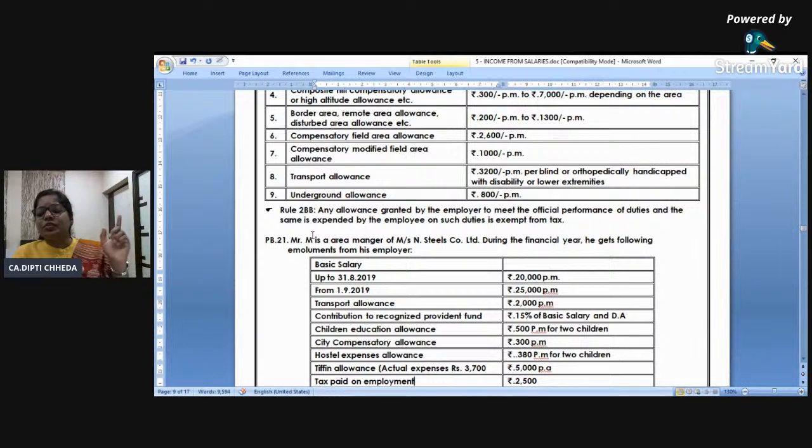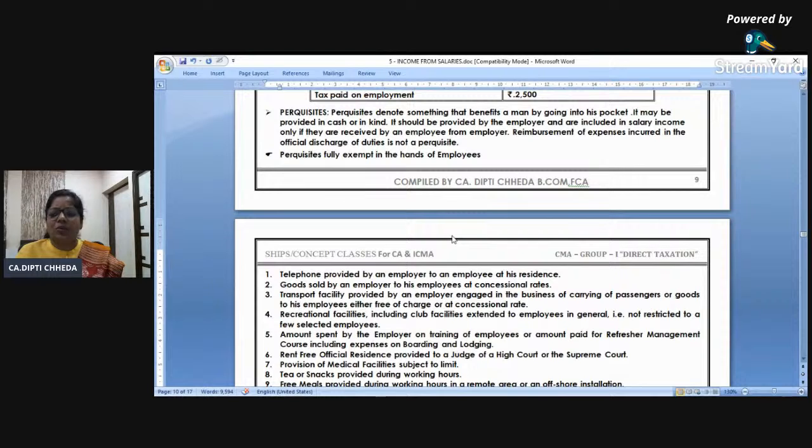In all the allowances, rule 2BB is important. It says that whenever you are getting an allowance and you are incurring expense for official purpose, you can claim exemption. For example, company is giving me 30,000 uniform allowance and I spend 20,000 on uniform which I'm going to use for my office. So only 10,000 will be taxable. Suppose some employees travel like salesmen. My salesmen keep on traveling to different cities. I give them 1,000 daily allowance and they spend 800 for my work only. So they can claim exemption. They need proofs and all, and accordingly it's all allowed.